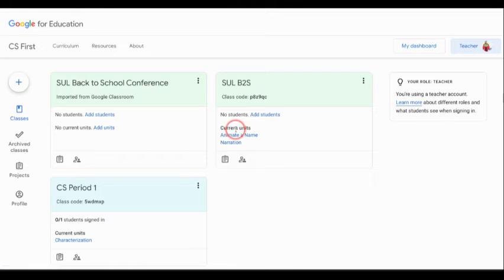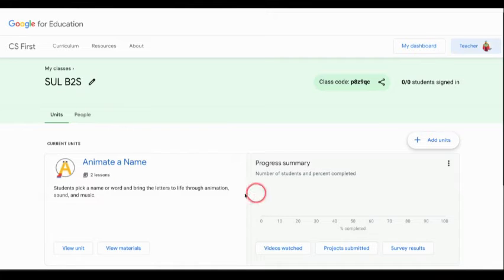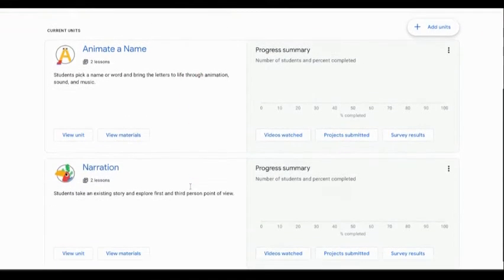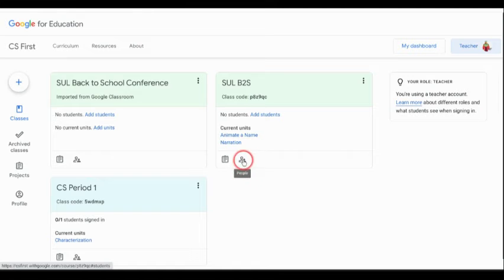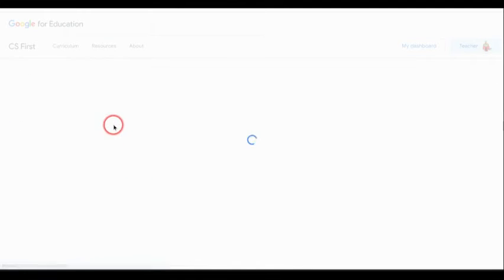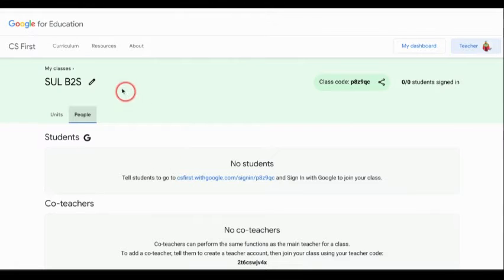It also tells me the units that are assigned in this class. It'll also allow me to access the units here by clicking on the clipboard, and I will be able to see the units or the lessons that I assigned to this class. And if I go back to the class card page, the little people icon will give me a class roster or a class list. Okay, there's no students in this class right now.